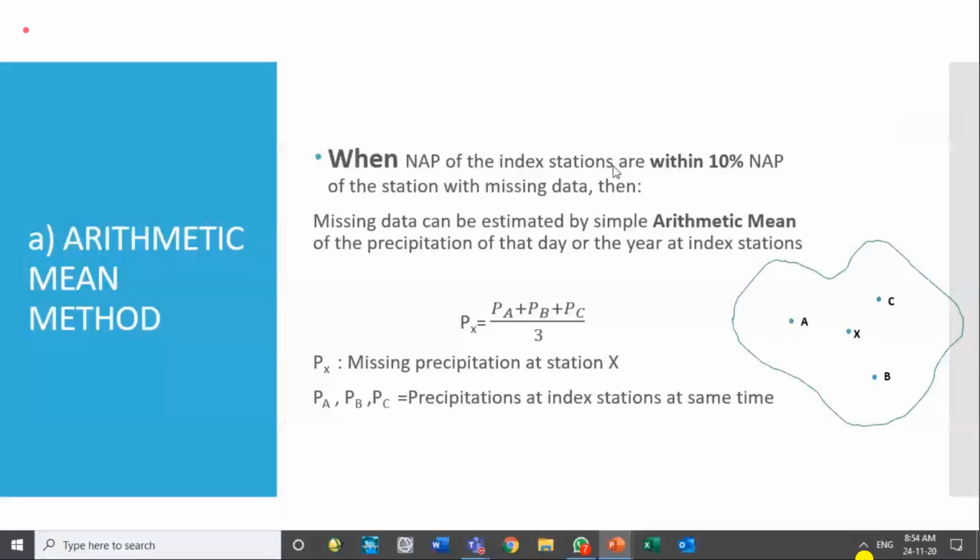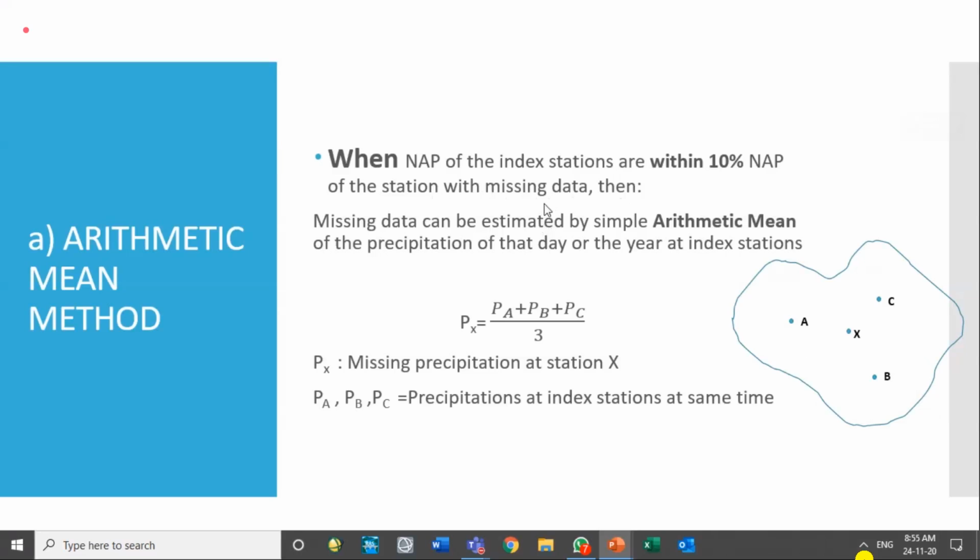When the index station's normal annual precipitation is within 10% of the normal annual precipitation of the station with missing data. So the normal annual precipitation of the index station or the surrounding station should be within 10% of the normal annual precipitation of the station with missing data.